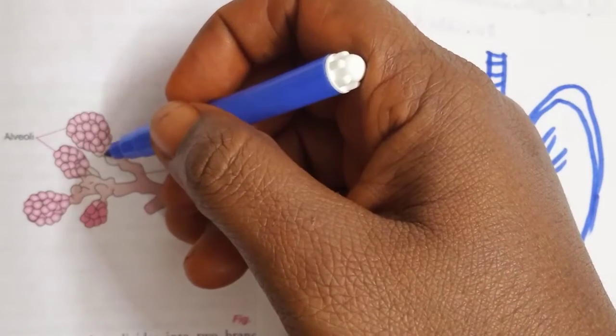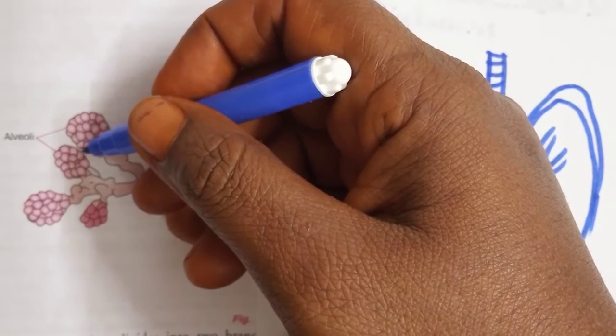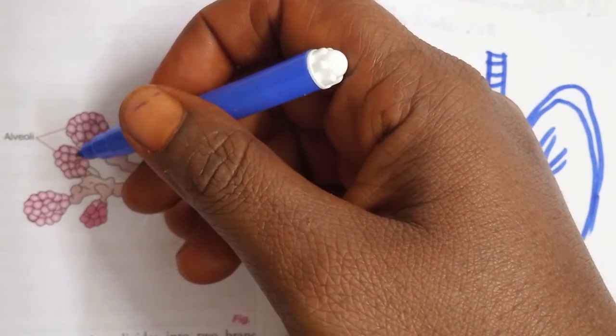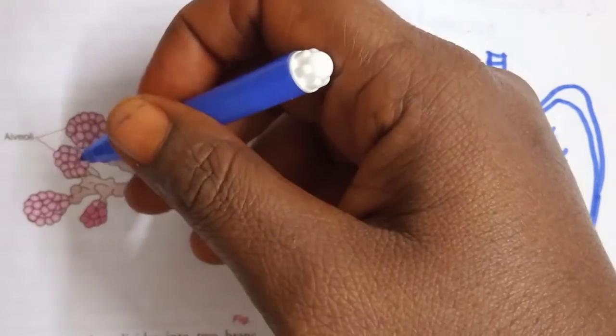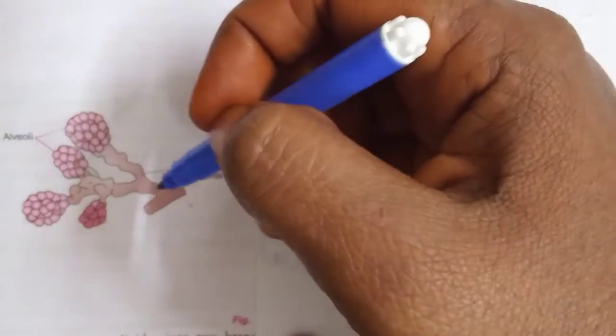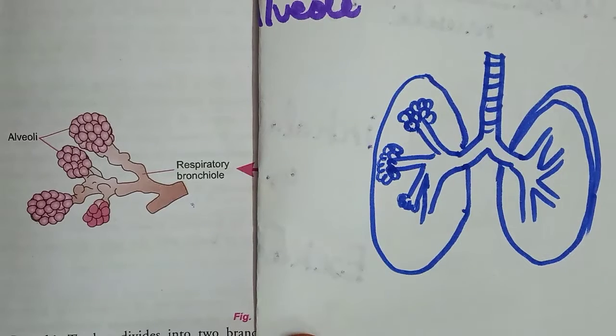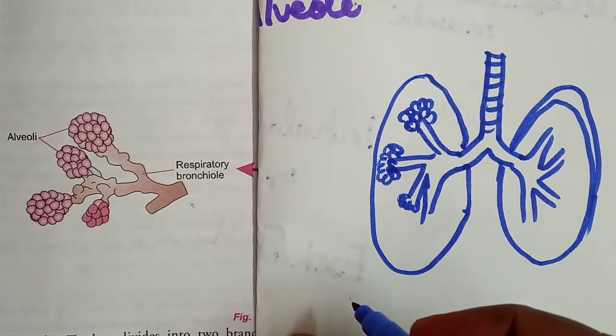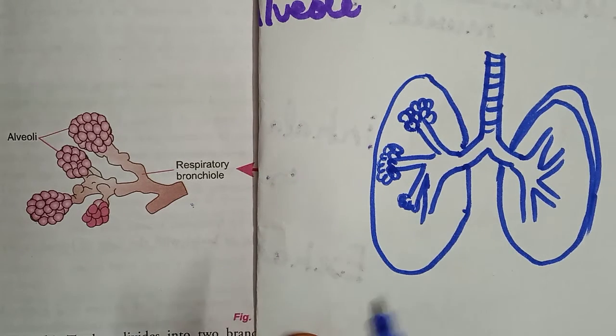This is the alveolus where oxygen mixes with the blood and carbon dioxide exits from the blood. The exchange of gases in alveoli takes place due to the pressure differential. Here is the passage of air through the respiratory system in human beings.